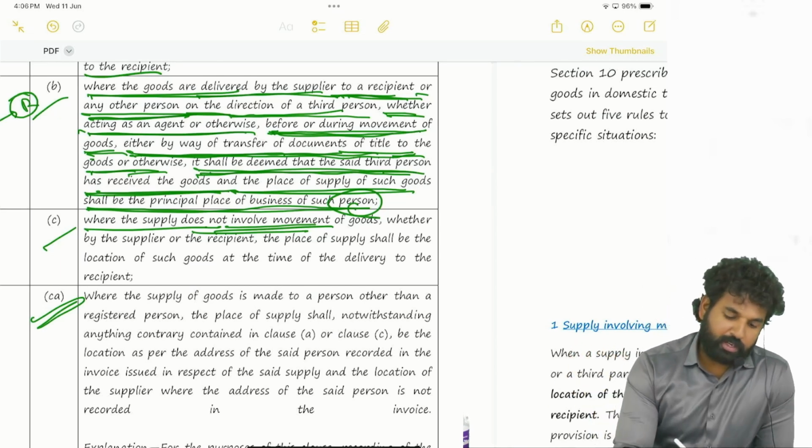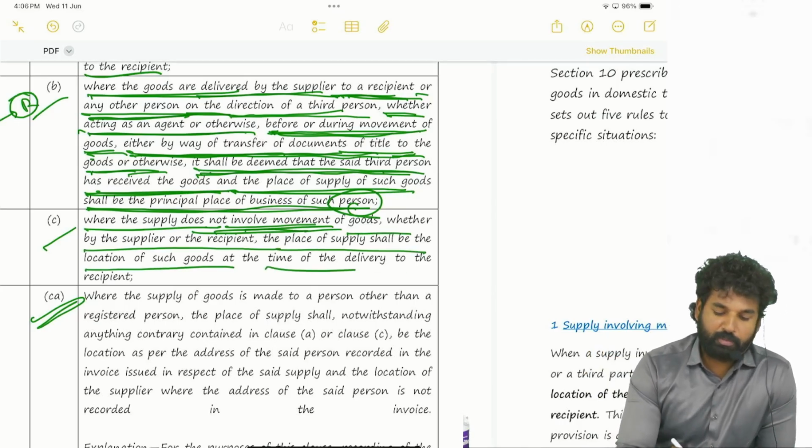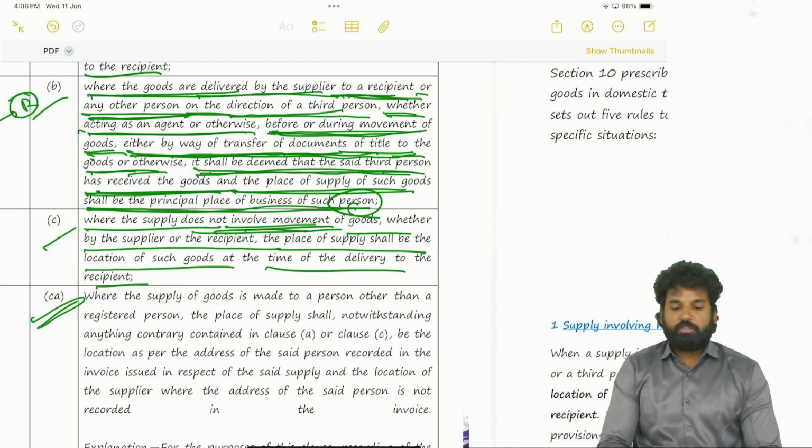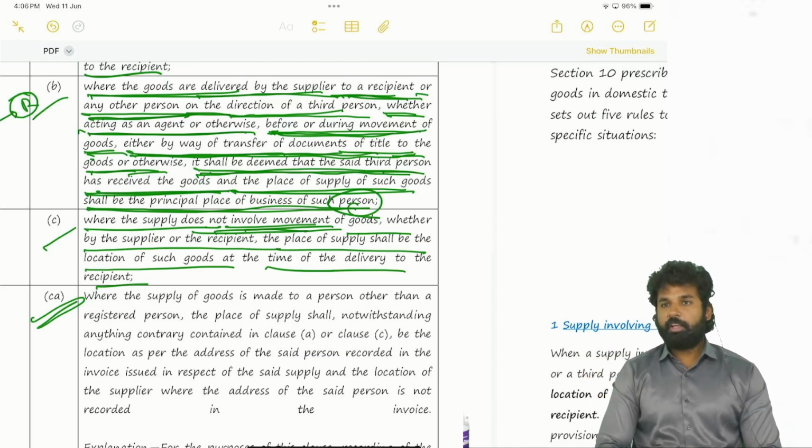So where the supply does not involve movement of the goods, whether by the supplier or by the recipient, the place of supply shall be the location of the goods at the time of delivery to the recipient. With respect to this projector, what is the place of supply? This classroom is the place of supply.